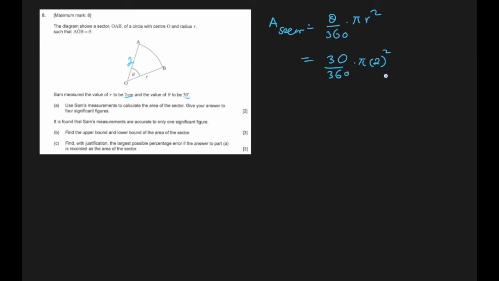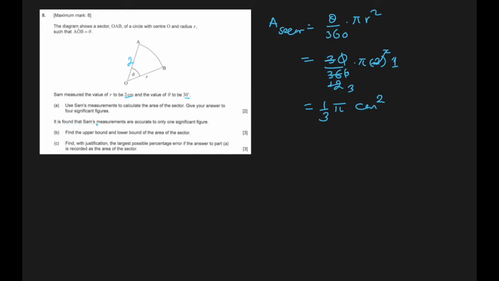So what will that be? 2 square is 4. First of all, this 0 and this 0 we can cancel. 3 and 36 will give us 12. 4 cancels with the 12, 3. So the answer is 1 over 3 pi, in centimeter square.